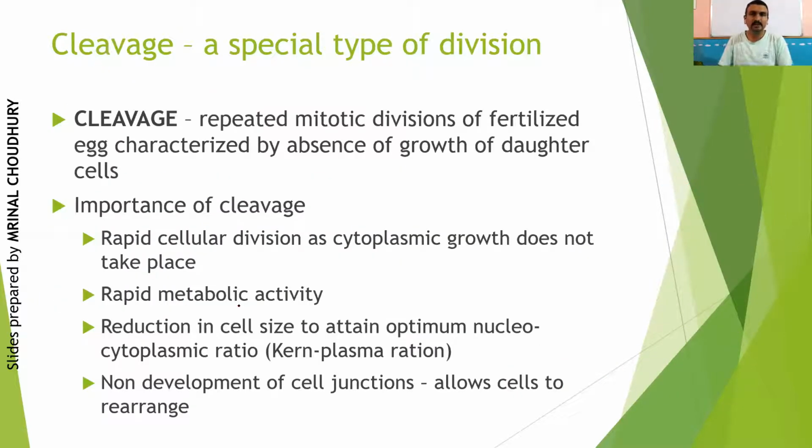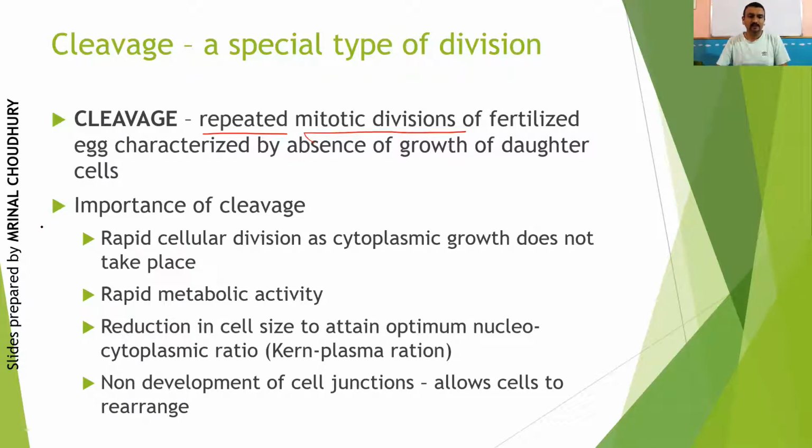Now, immediately after fertilization takes place, the zygote starts undergoing repeated mitotic divisions. But these mitotic divisions are slightly different from normal mitotic divisions, and they are specifically called cleavage. How is cleavage different from our normal mitotic division? Very important to understand.